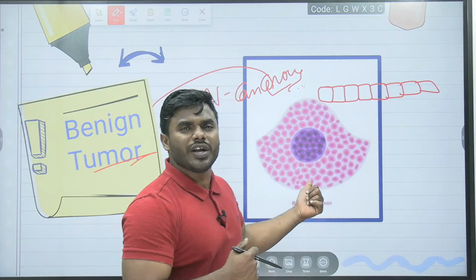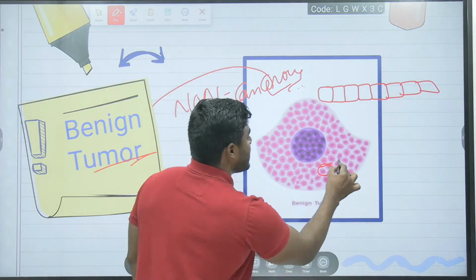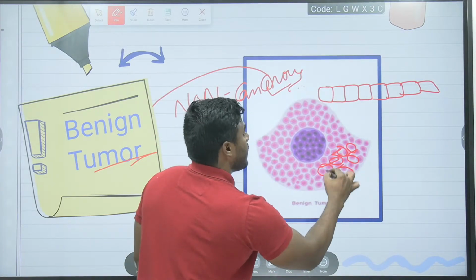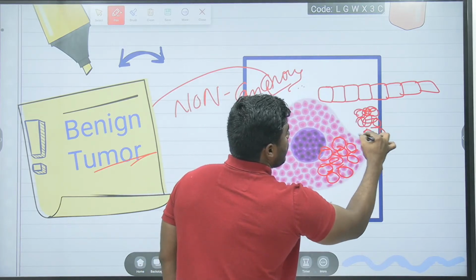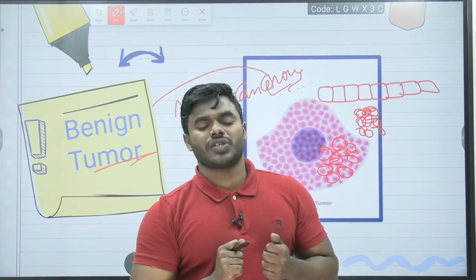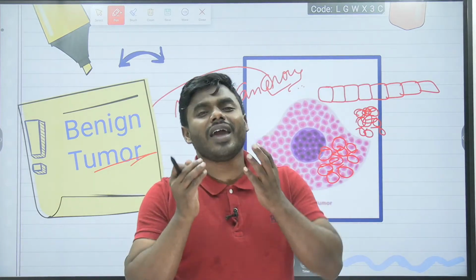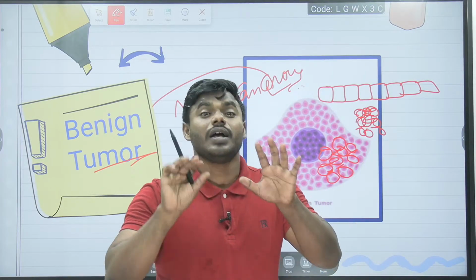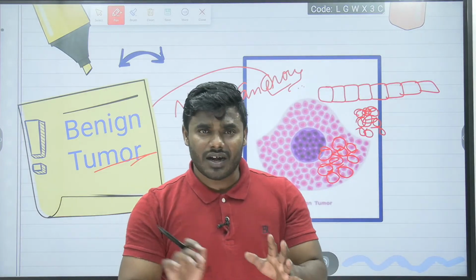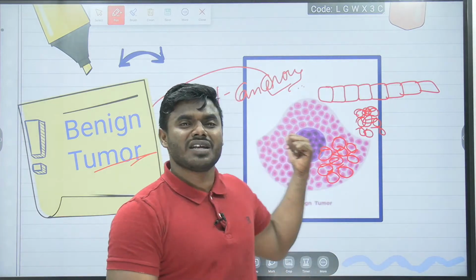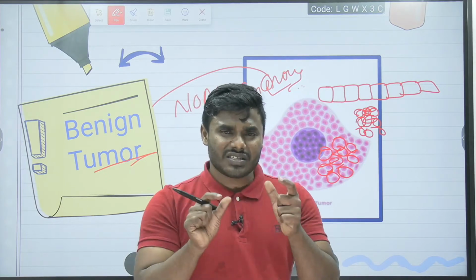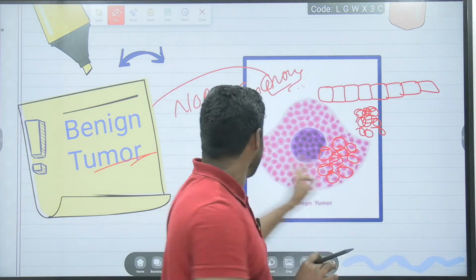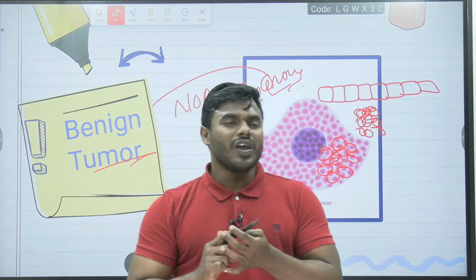But look at the benign tumor, how are the cells arranged? The cells are arranged in a bulk like this. There is no fixed position, no fixed arrangement of the cells, which doesn't mean that a benign tumor is cancerous. Benign tumors just arrange in a bulk. That's why we have given the name tumor. We all know this, right?